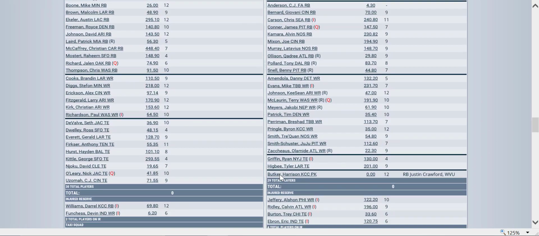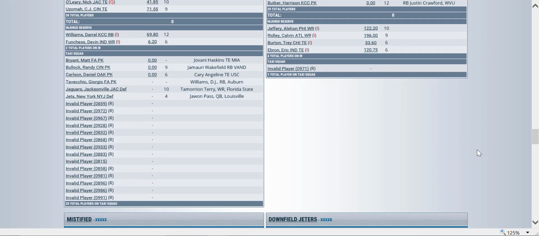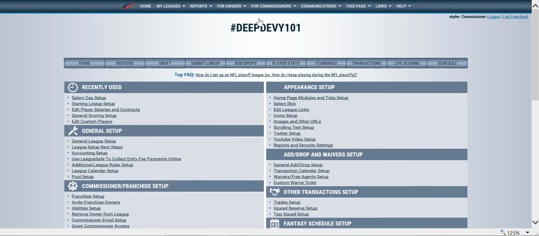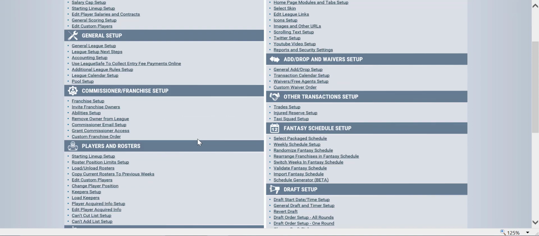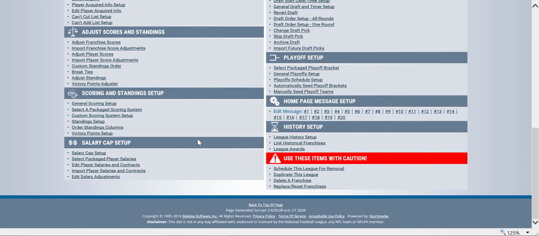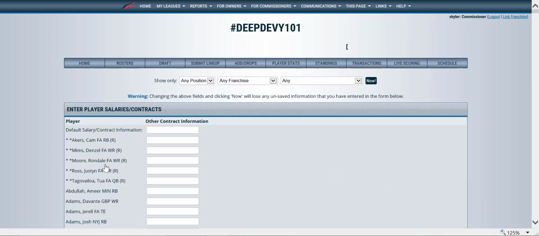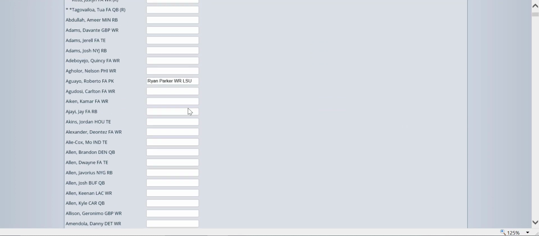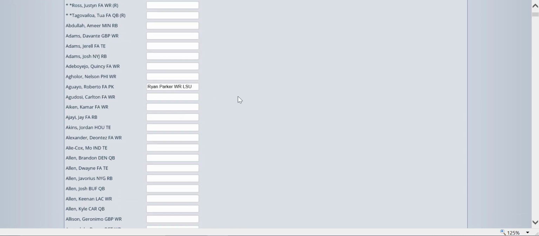So Rob Lowe in uniform just drafted Harrison Butker. Oh, and he's already got a name in there. Let's ignore that. But the way that you put the names in there, after the draft is all done, there's a couple of things that you still have left to do. And you can go into edit player salaries and contracts. And now you see there's a whole bunch of blanks. There's a bunch of players' names with blanks, and some already have players filled in.